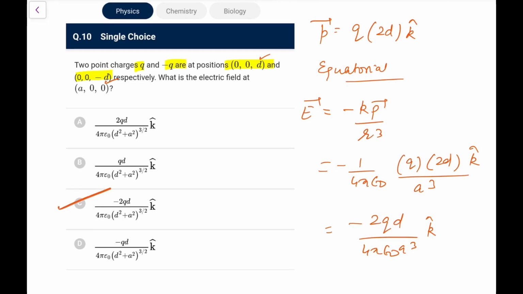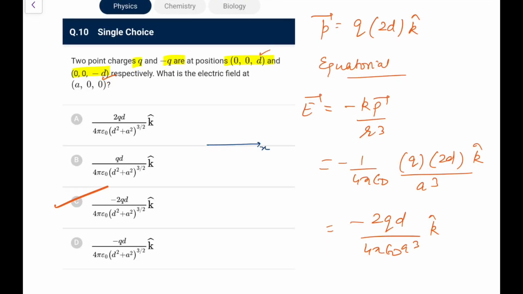But the actual way here will be, let me tell you, let this be the x axis, let the y axis go inwards, and z be like this. So you have plus Q here and minus Q here, and this is the point (a, 0, 0). Due to plus Q, the field would be like this. Due to minus Q, the magnitude will be the same, but it would be like this. Let it be E naught magnitude. This would be the net field coming towards minus k cap.